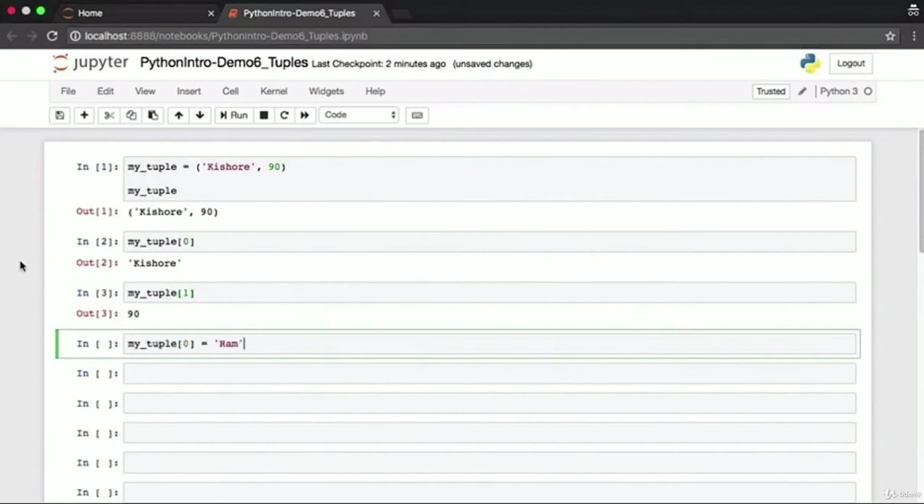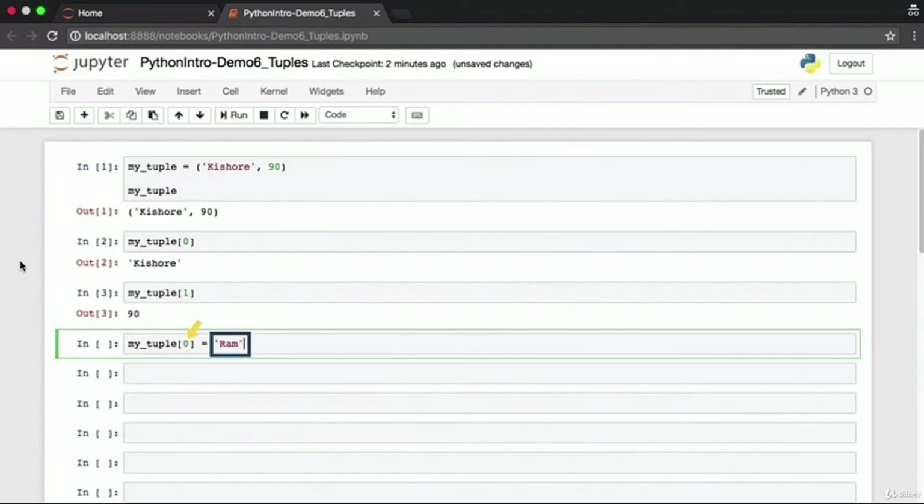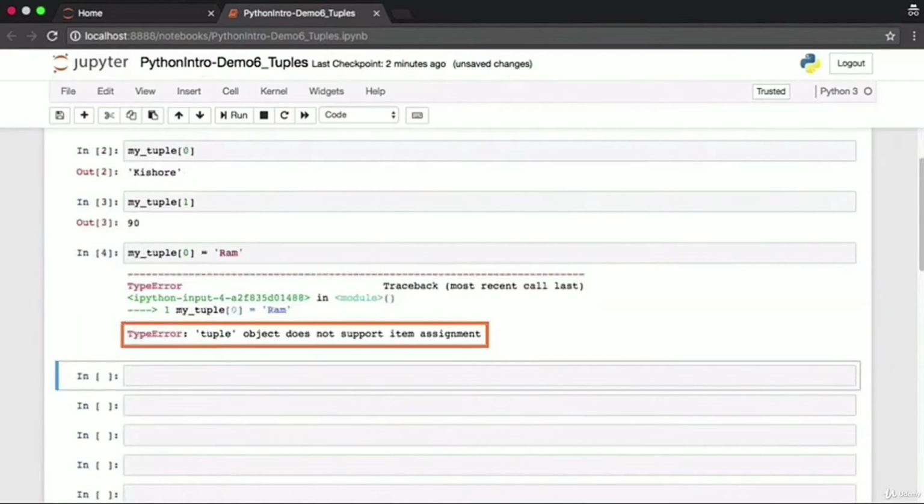A good question to ask here is, if tuples behave like lists in many ways, why do we have tuples at all? The big difference here is that tuples are immutable. Once you've created a tuple with certain values within it, you can't modify it at all. Let's say I try to assign the name Ram to field 0 of the tuple. This will result in an error. Notice that Python has thrown a type error which says tuple object does not support item assignment. The tuple once created cannot be edited in any way.